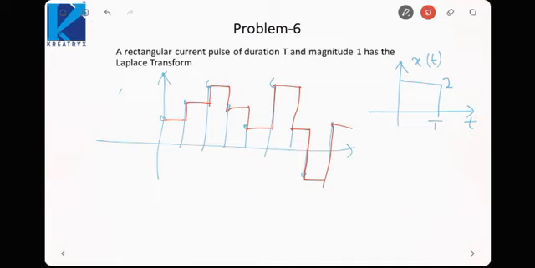Whatever the value is here, I am holding this value till the next sample. Since it is constant, it is of zeroth order. First order is linear, second order is parabola. So I am holding the zeroth order value, and it is called a zero order hold system. It is used to reconstruct a signal from its samples.